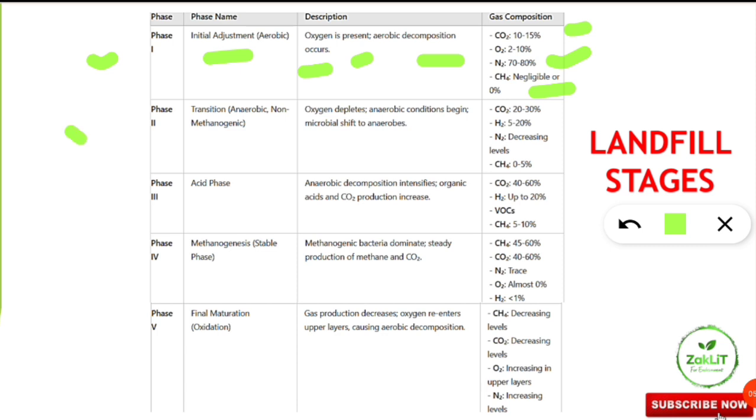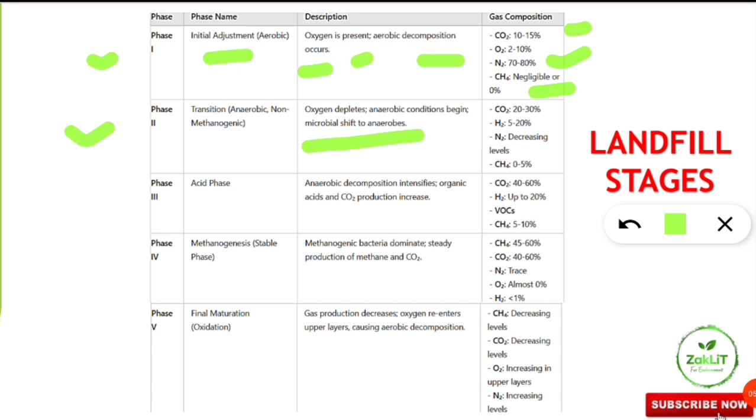Next is phase 2, called the transition phase, or also called the non-methanogenic anaerobic stage. It is an anaerobic stage where oxygen starts depleting. Anaerobic conditions begin, and microbes shift to anaerobes. So here aerobic bacteria are not performing decomposition; anaerobic bacteria, without the help of oxygen, start to degrade the disposed waste.